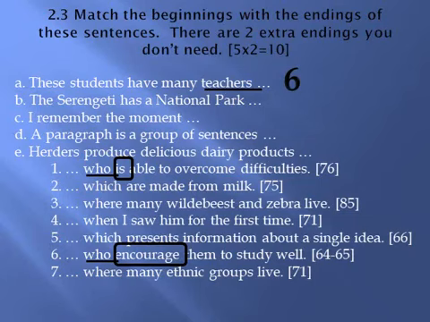B. The Serengeti has a national park. National park is a place. So there are 2 choices. Where many wildebeest and zebra live, or where many ethnic groups live. A national park is usually where animals live. So number 3 is the correct choice.